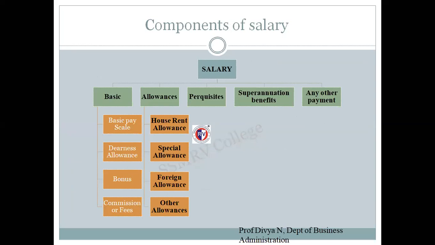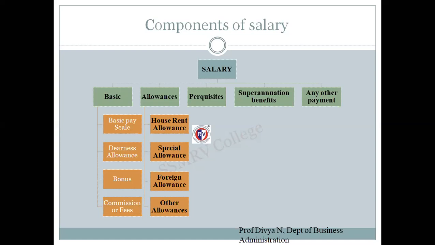Next, bonus is nothing but part of the profit which the employer feels must be provided to the employees, other than taking it back to business or the employer himself enjoying it. A part of profit which the employees are given is bonus. Then commission or fees. Any services other than his basic job description or job specification, if the employee renders so, will come under commission or fees. That also comes under basic salary. So basic salary is all the time fully taxable. There is no exemption, there is no deduction at the beginning.